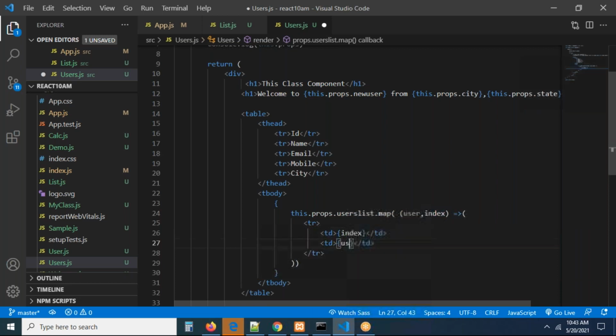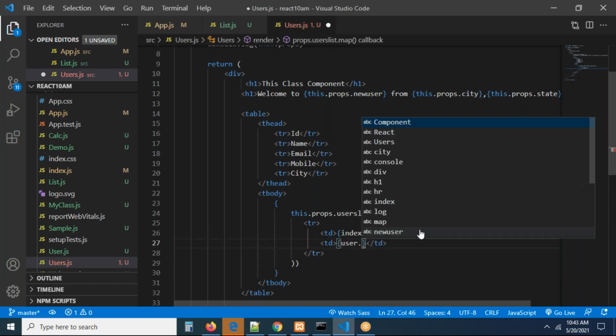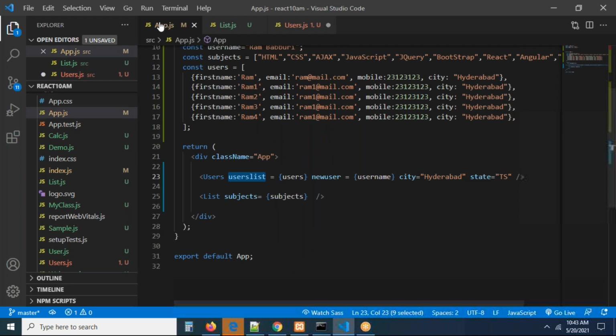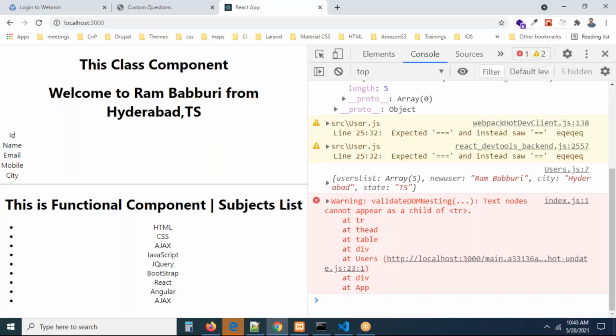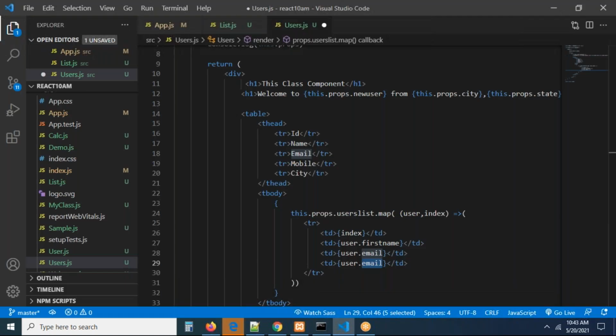So this is going to be user dot first name or last name. What have we given? User dot first name. Yeah, user dot first name we gave. The keys we have to take as they are: user dot first name, user dot email. We can take user dot city now. What is the fourth column we are having? Mobile, user dot mobile, user dot city. That's all, guys. User dot city.